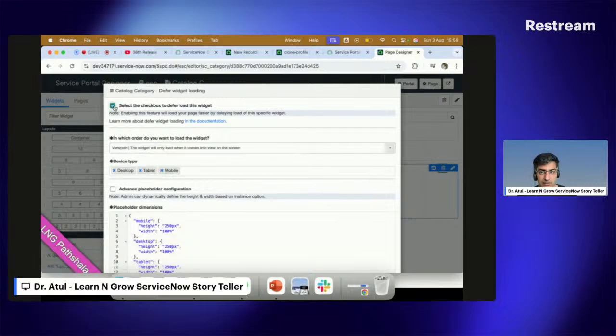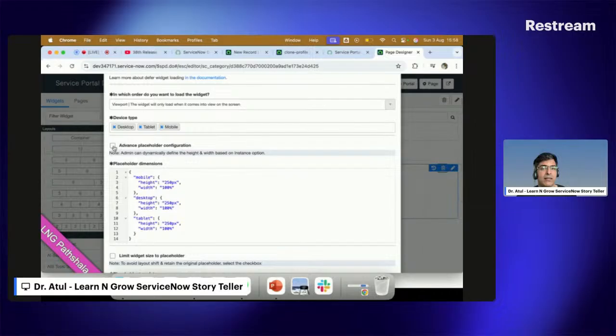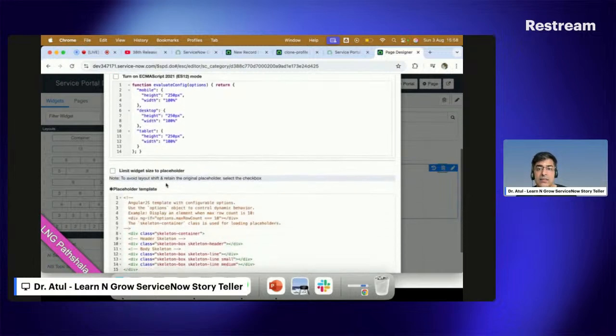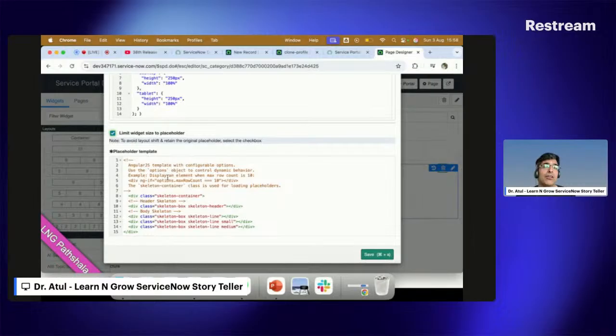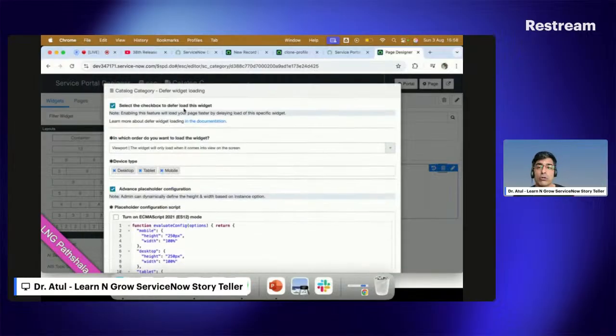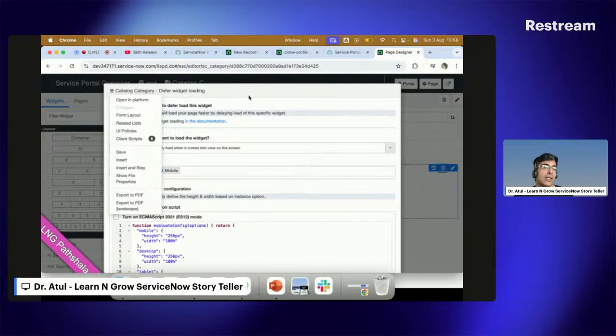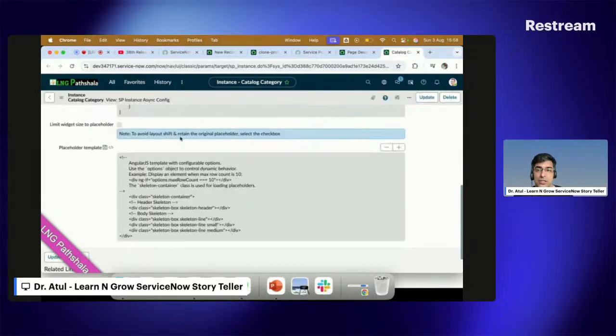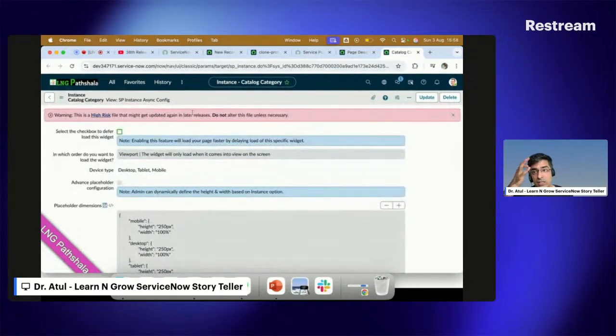You can define the loading time, the device type, and the placeholder configuration, that is, how height and width need to fit from a ServiceNow perspective, and you can limit the widget size to the placeholder. All of this is completely configurable, available for users to see and modify. Users means the admin, as per the need. You can also do this based on your device type. And if you want, you can open the platform view as well, where you can go and make changes easily. So this is something now added by ServiceNow.